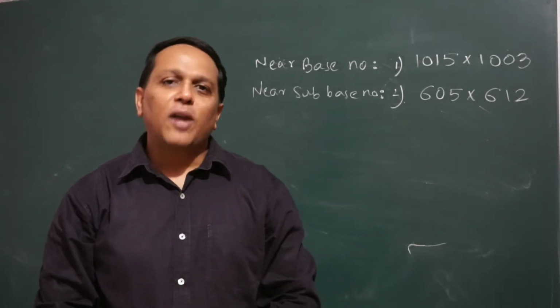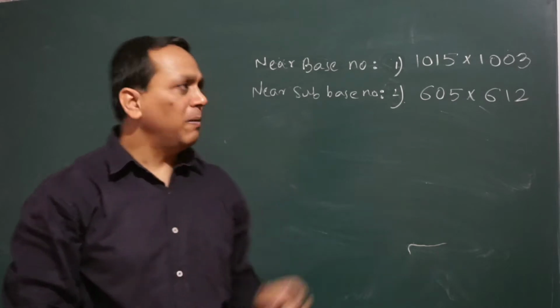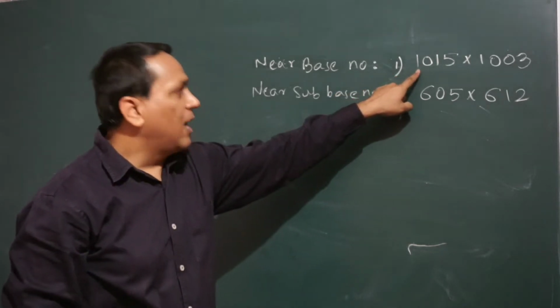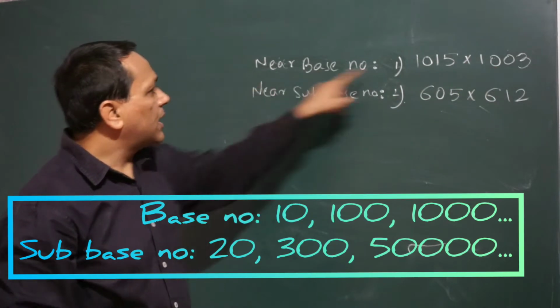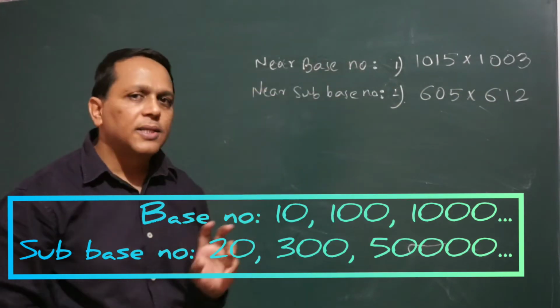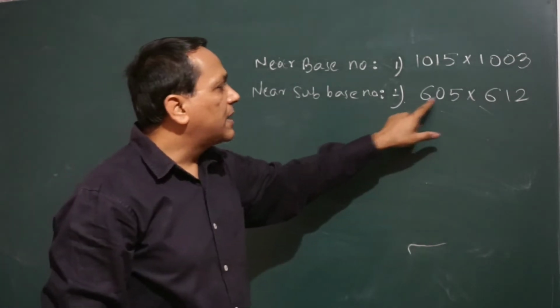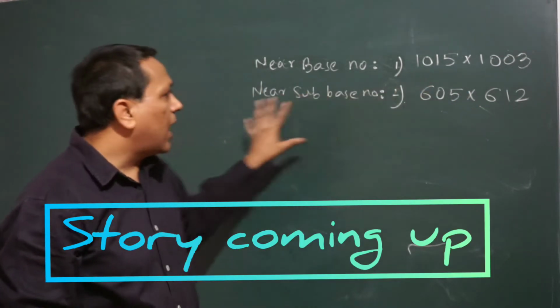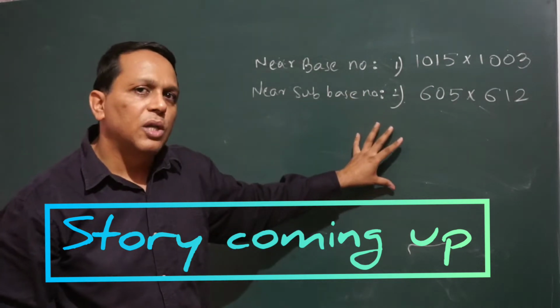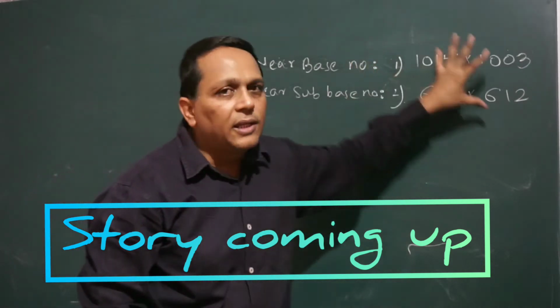In this video we are going to see two types of problems. One is like this, 1015 into 1003. These numbers are near the base numbers, and the second type is 605 multiplied by 612. These numbers are near the sub-base numbers. We will see a few problems like these.